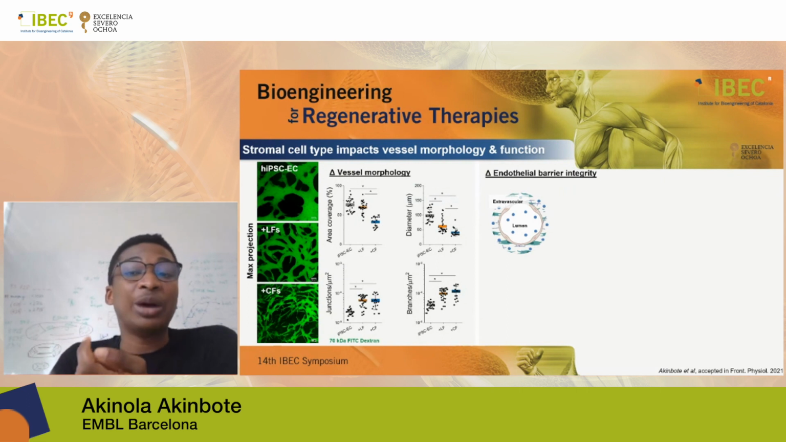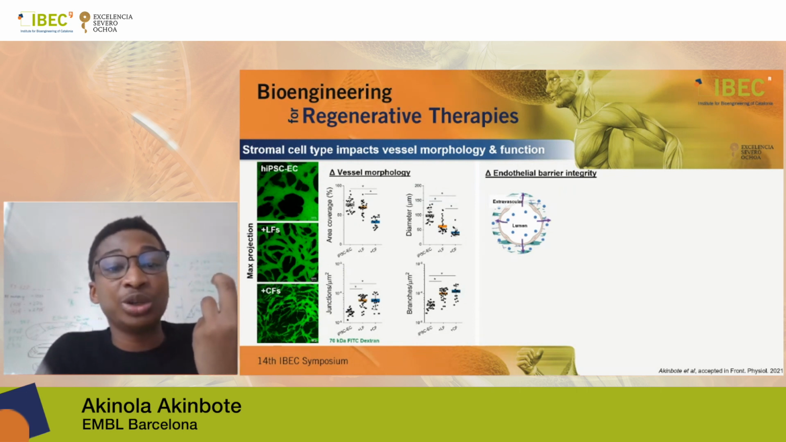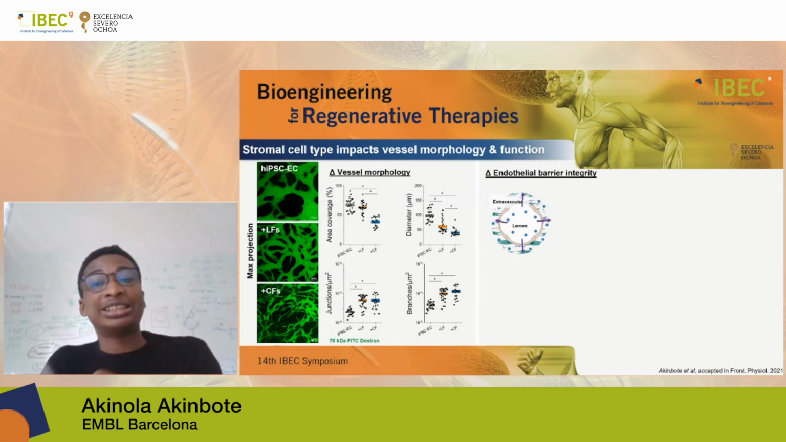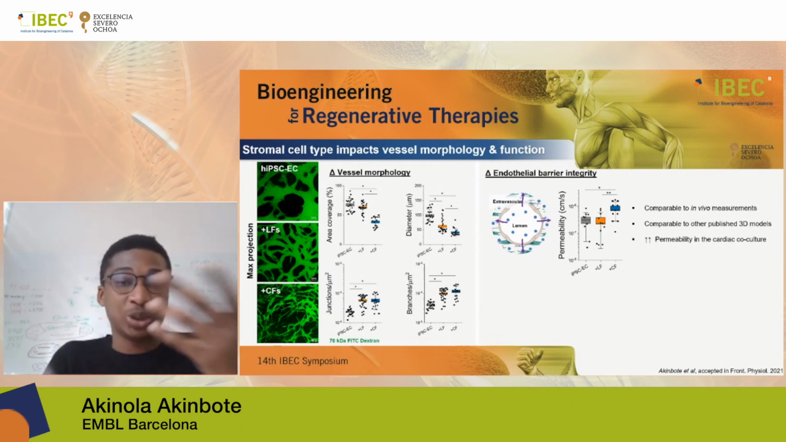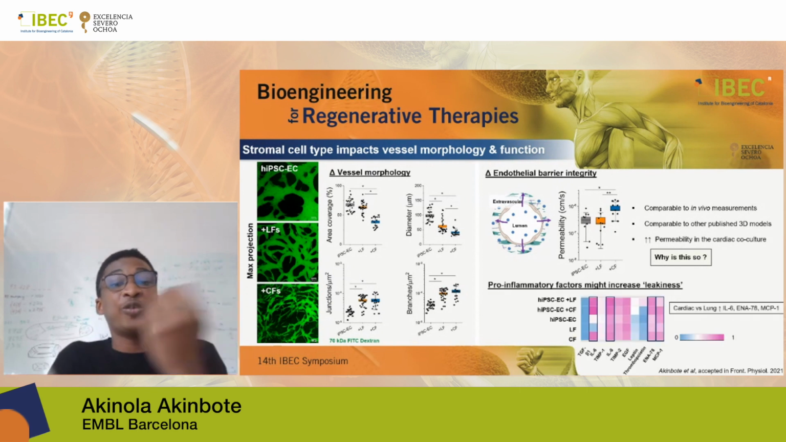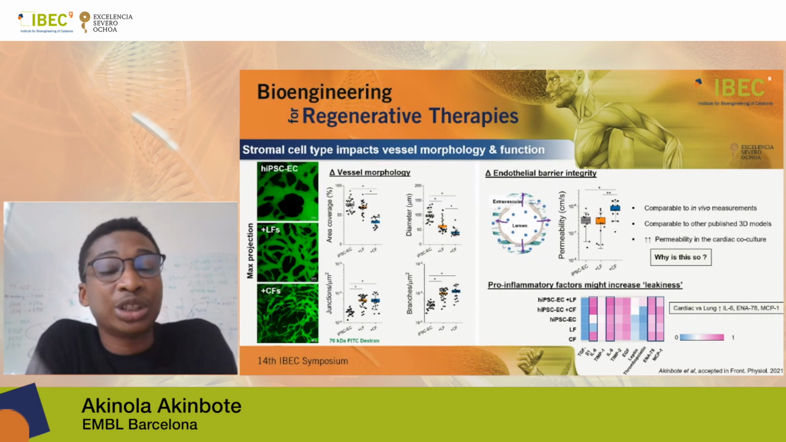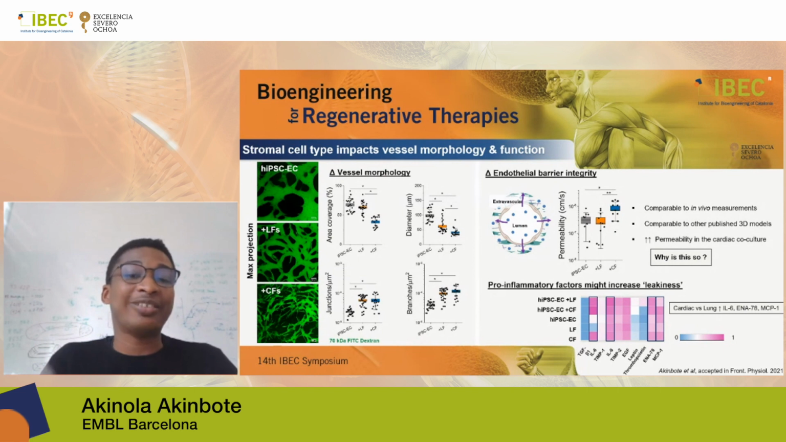We then wanted to see how it would impact the endothelial barrier integrity. So we looked at how certain fluorescent molecules would go from the inside of the lumen to the extravascular space. And we saw that the cardiac co-culture also increased the permeability greatly, and our measurements were comparable to other published results. But we didn't understand why this was so. So we then looked at the inflammatory profile and saw that the cardiac co-culture was more inflammatory-like, which could have resulted in the increased leakiness, or the increased permeability, noticed in our systems.